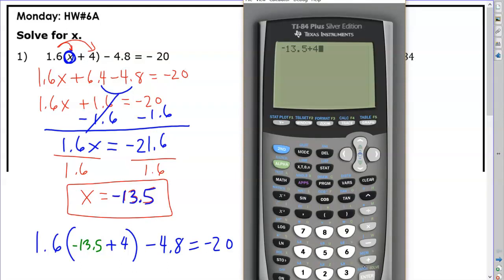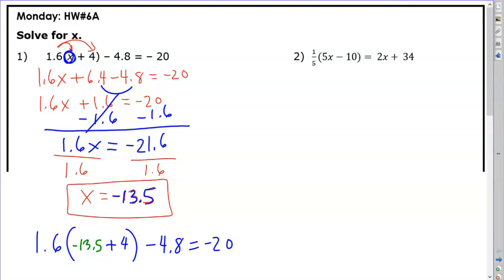PEMDAS. So I would do that first, and I would get my answer. Then I would multiply that answer by 1.6, and then after I press enter, I'll take that product and subtract 4.8. And I do get negative 20, which is exactly what that said. So here, I'll erase this part. That was my check step.